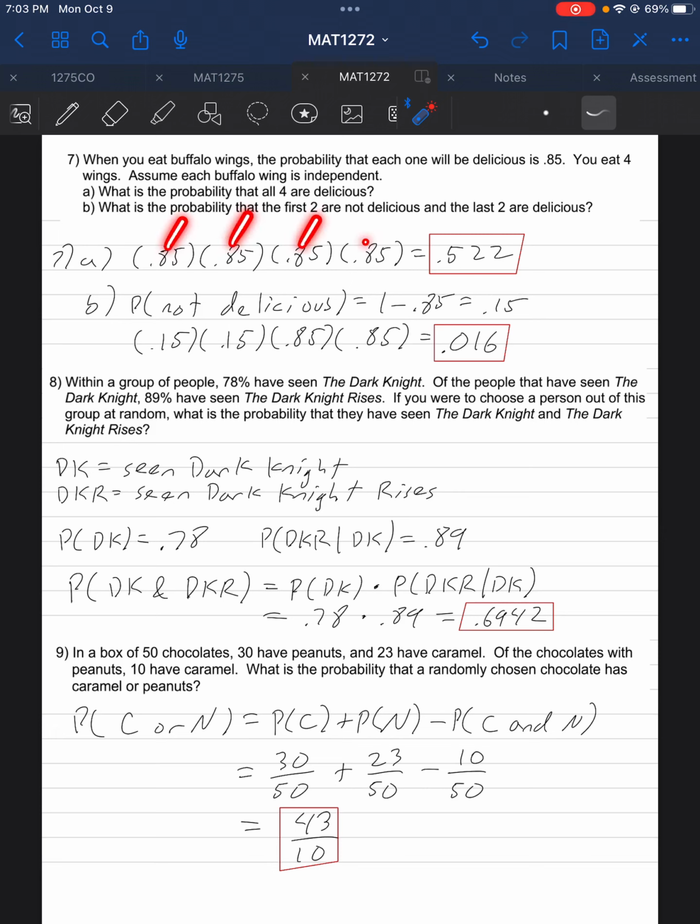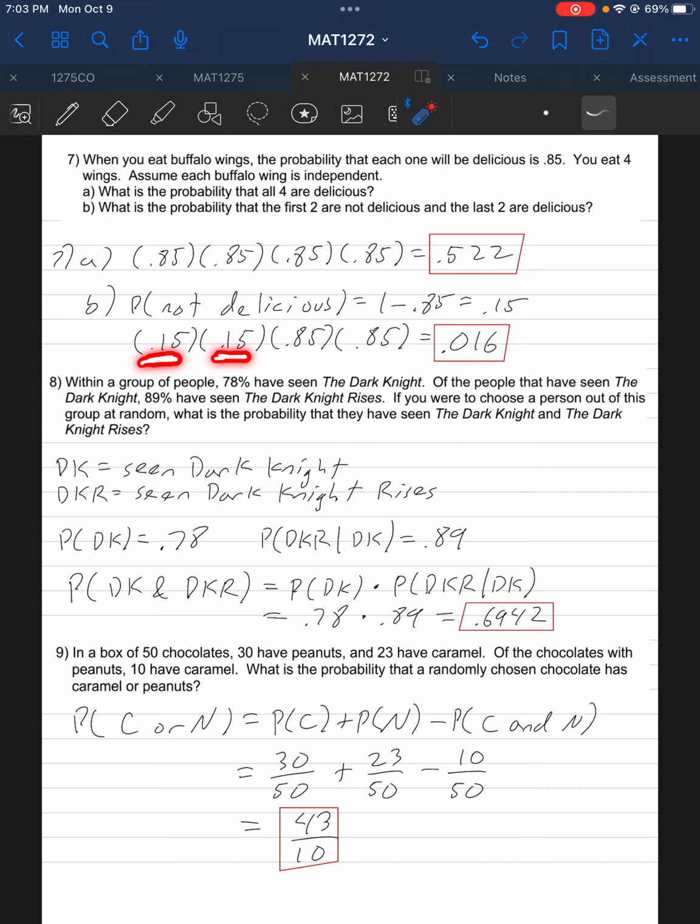Since they're independent, that means we can take each individual probability and multiply together, and that's going to be 0.522. So what is the probability eating these four wings that the first two are not delicious and the last two are delicious? Well, if there's a 0.85 chance of a wing being very delicious, that means 1 minus 0.85 gives us a 0.15 chance that it is not.